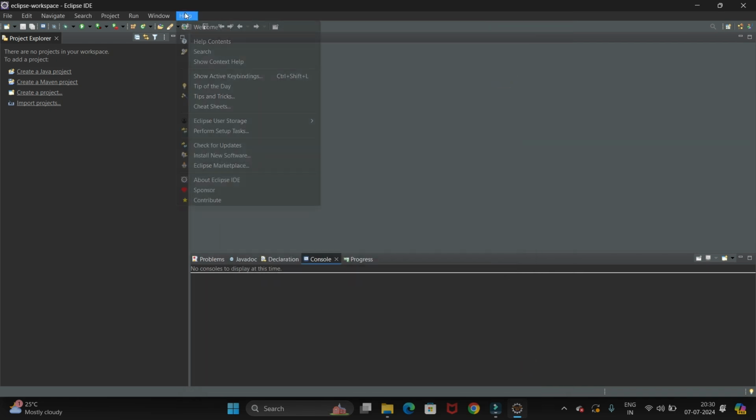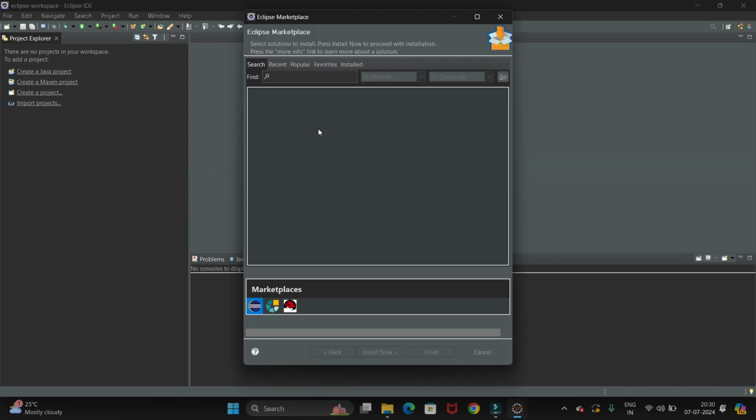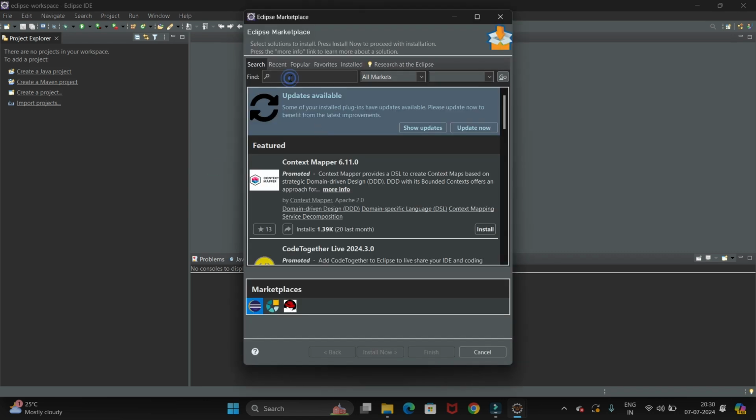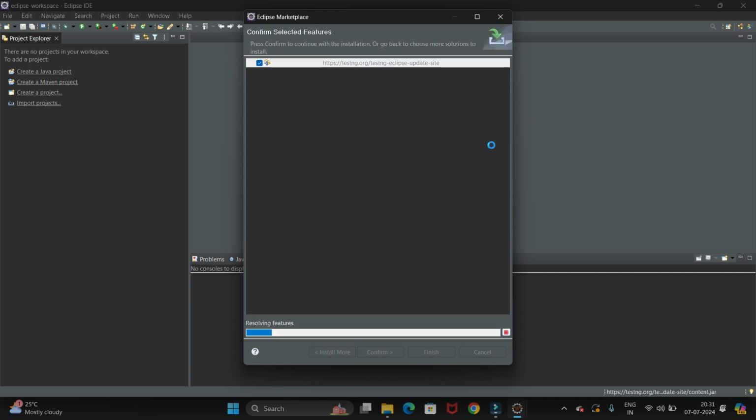For that we have to go to the help. Then here we have option for the Eclipse marketplace. Open that. It will take small time to open. Now here type TestNG. So you will get the TestNG plugin here. Just hit enter. So this is the plugin which we are going to install. Now click on this install button. Then let's wait till this process complete.